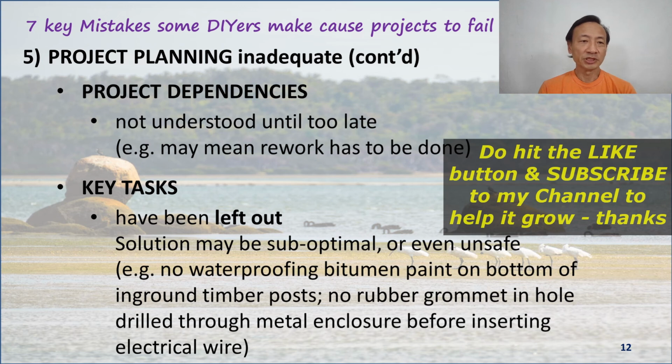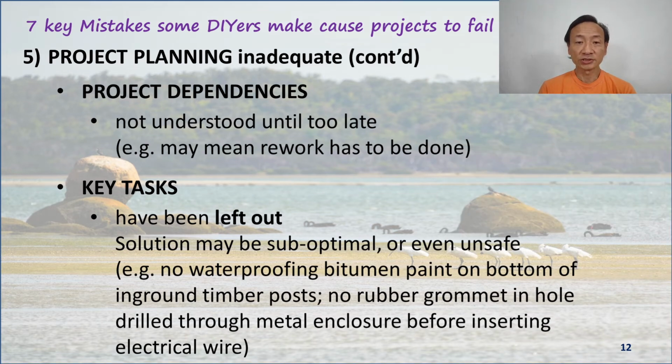A fourth element in project planning that DIY may not understand is project dependency for tasks. The person may not understand until it's too late that task B actually has to precede task A, and the result of this is that expensive, time-consuming rework has to be done. And sometimes key tasks may have been left out, whether deliberately or not.